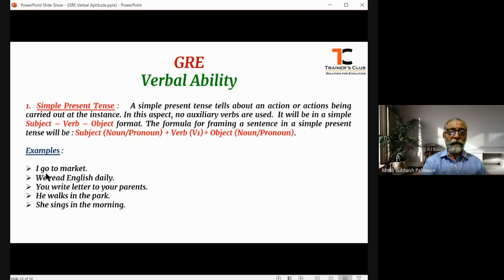Here, when we see, we read English daily. When we see this example, we see that "we" is the plural of first person pronoun. "Read" is the action verb. "English" is the object. Whereas "daily" is a time frame. If you want, you can add it. Otherwise, you can just ignore it, saying we read English. That's it. Subject, verb, object. We read English.